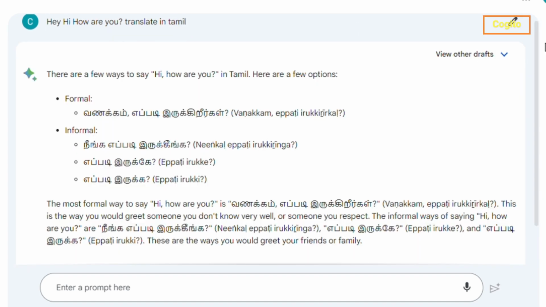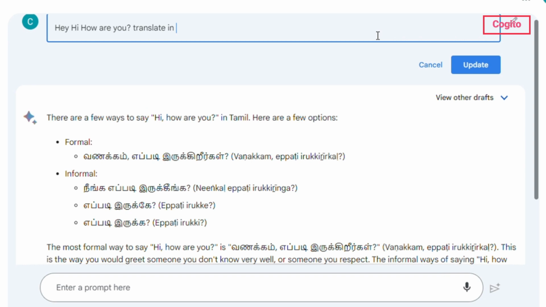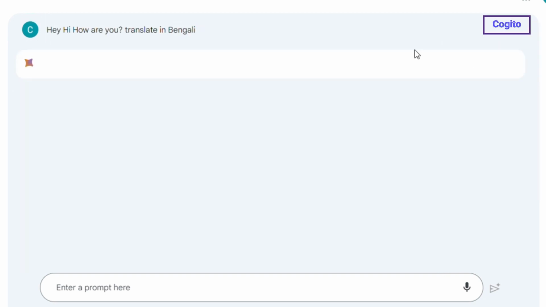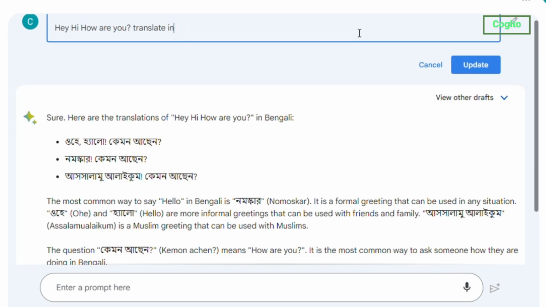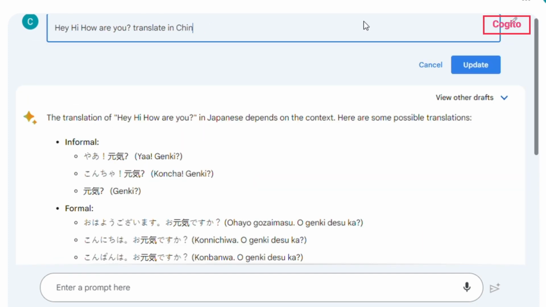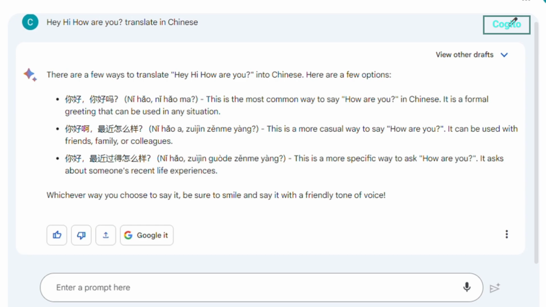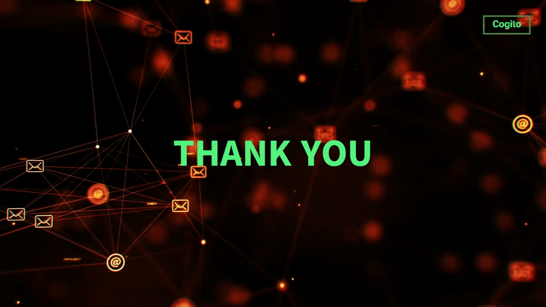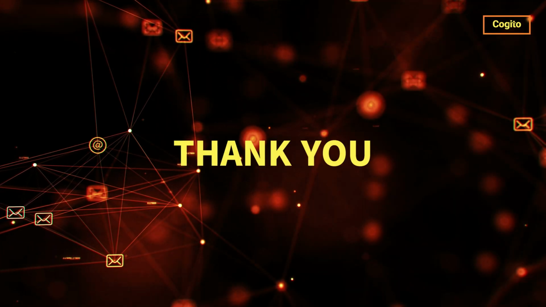So, let's give it a try and leave your feedback in the comments to let us know if Google's Bard is truly worth it or not. From my perspective, Google's Bard is superior to ChatGPT.